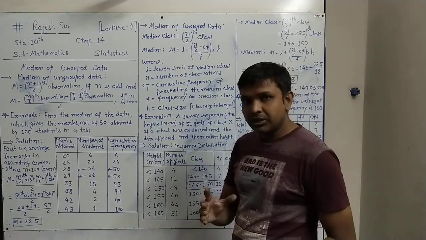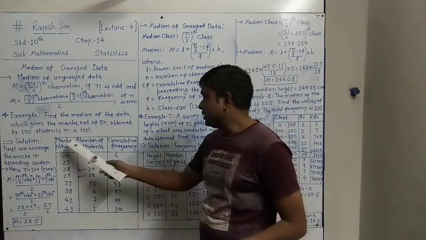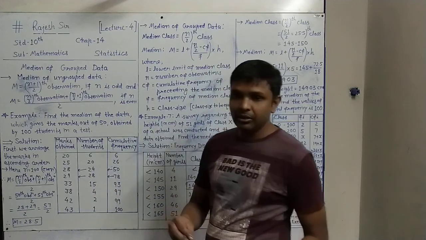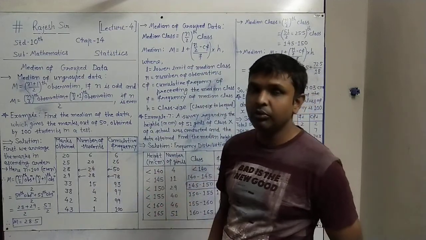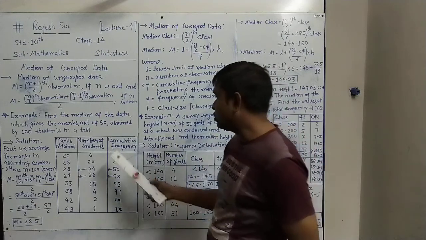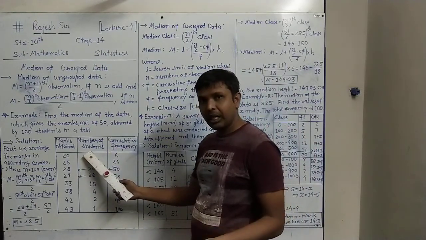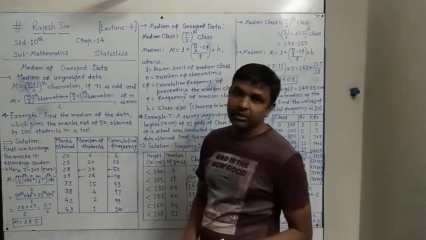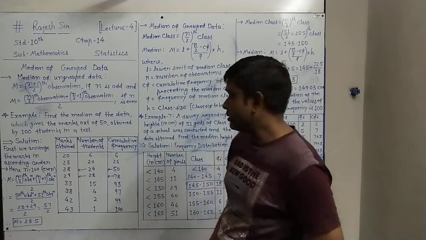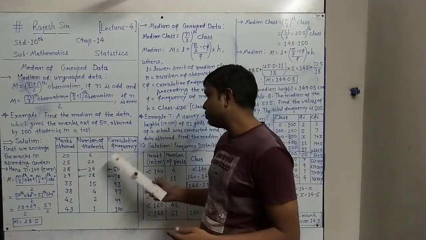To find the median, these two, the marks and the frequency, the observation and the frequency, will be given to you. We have to make one more extra column, called cumulative frequency. This is the frequency fi and this is the cumulative frequency cfi, and the cumulative frequency is obtained from the frequency only.